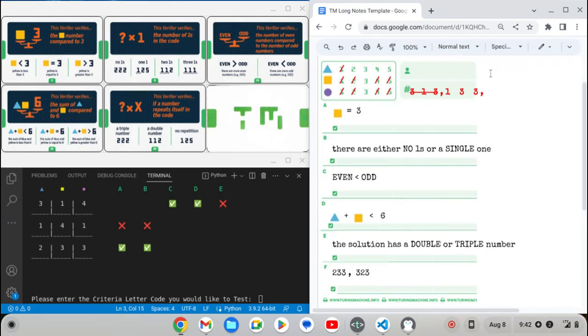Only a 2. So triangle can't be 3 or greater. Okay, so not 1, 3, 3. There were no 1s at all.